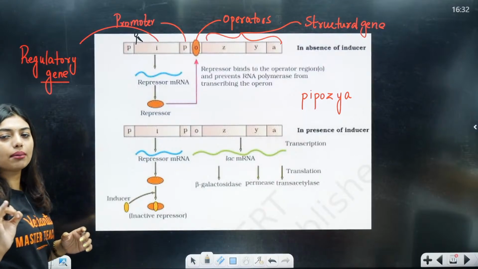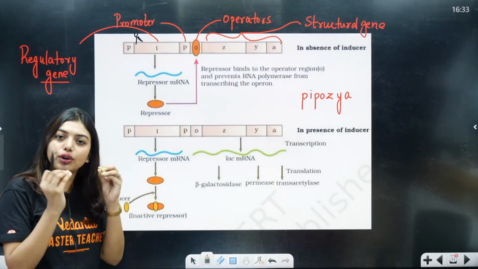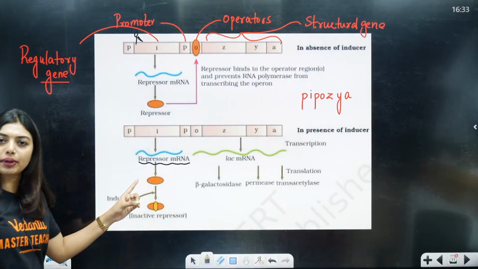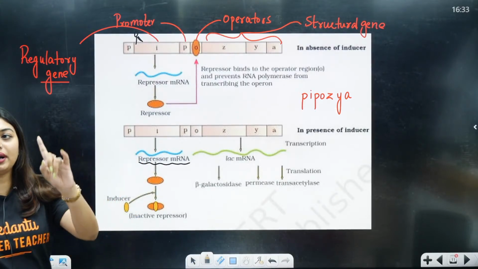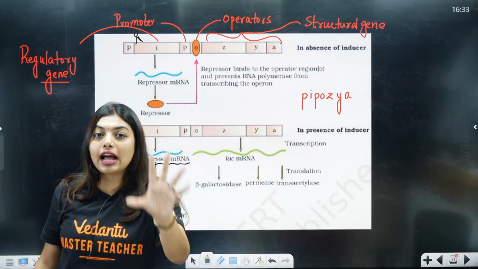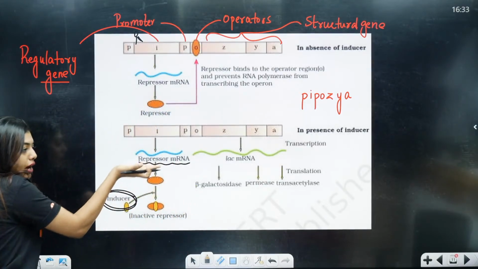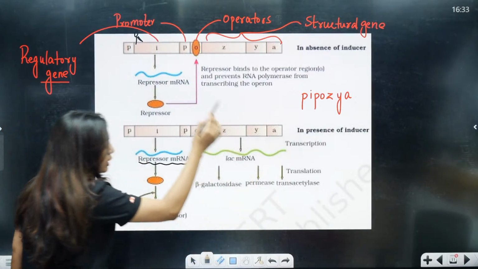I always remember that even in the second scenario, your I gene or your regulatory gene is still going to form the repressor mRNA. No doubt in that. Still it is going to form repressor mRNA. That repressor mRNA is going to form repressor protein. But the catch here is lactose is present, which is going to act as an inducer. So that means, students, a stimulant is there. Okay, we can tell a stimulant is there. Okay, how I told you induction, no?